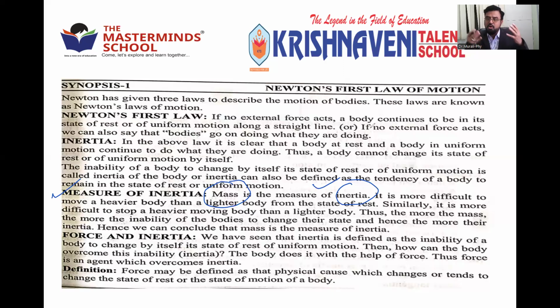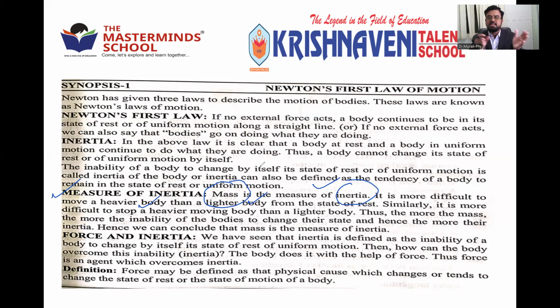Different people will have different inertia, based on which they can move or stop with the application of force. For moving also, more force is required for the heavy person than the lighter ones. So it is more difficult to move a heavy body than a lighter body.